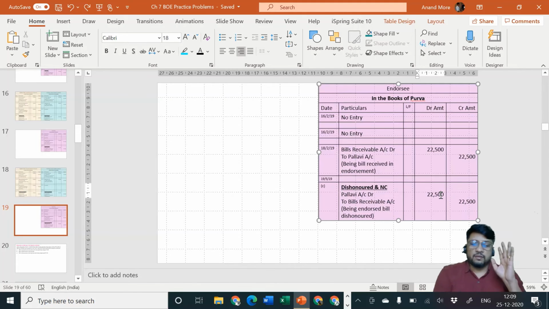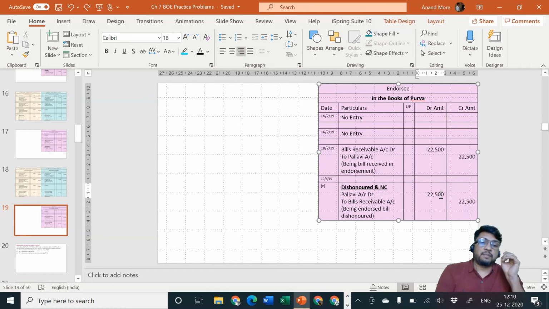Yes, what you are saying is true. The person who makes a mistake must bear the charges of the mistake. The event of dishonor has happened on account of Vandana. So the person who has made the mistake is Vandana. That means the noting charges for this mistake should be borne by Vandana, not by Pallavi. So sir, in that case our entry should be Pallavi account debit 22,500, Vandana account debit 175 to bills receivable account. Yes, what you are saying is true. One can say like that.